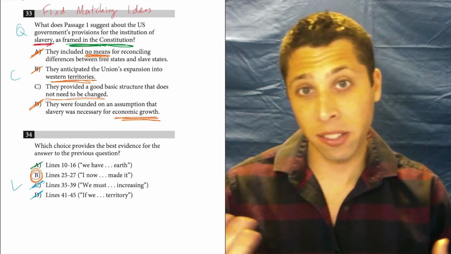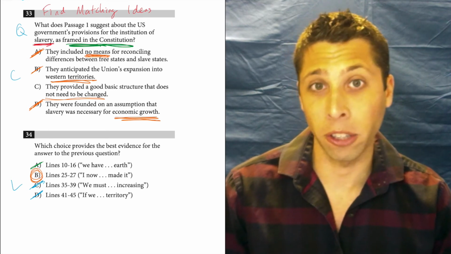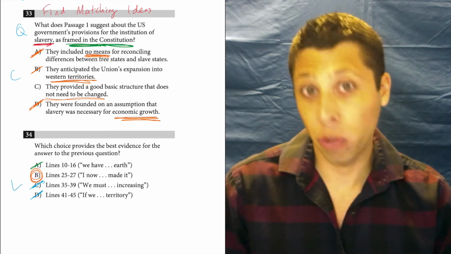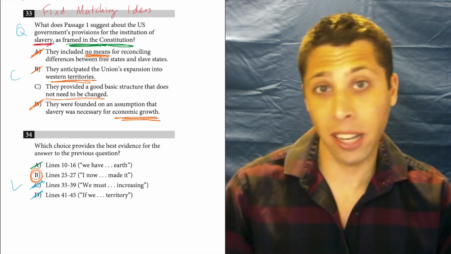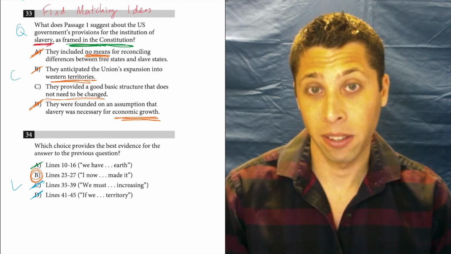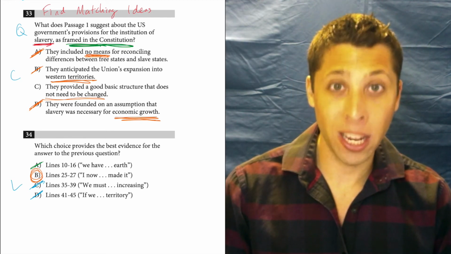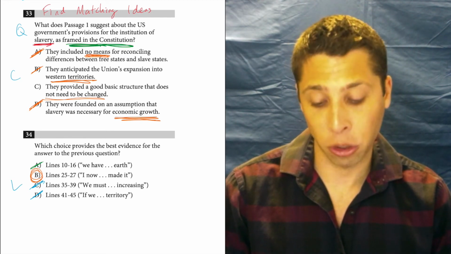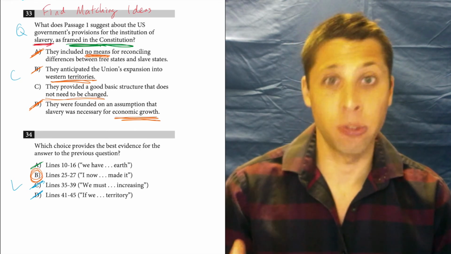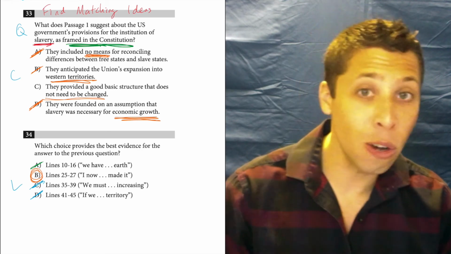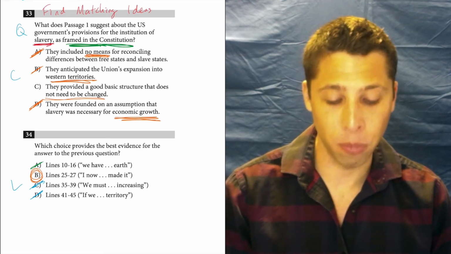But we also did the opposite here for number 33. I do not think that choice C is particularly good. It's a stretch. So finding matching ideas between choice C and that line reference B is very difficult here. But on the other side, I know the ideas that I'm supposed to find if I look at choices D, choice A, choice B, right? And I don't find those ideas in the passage. So I know that those are wrong because there's no way for me to be confused about economic growth.